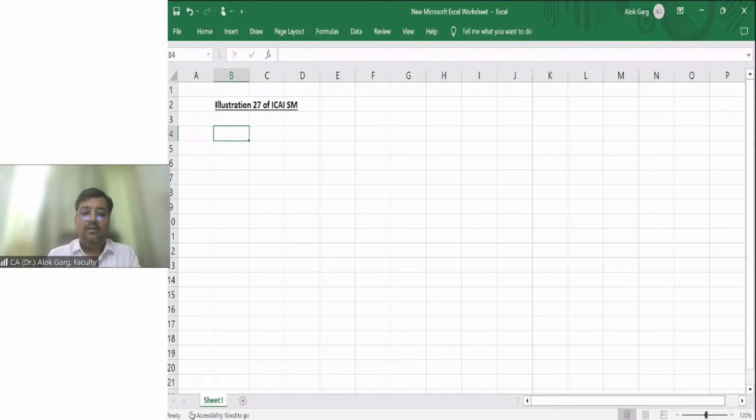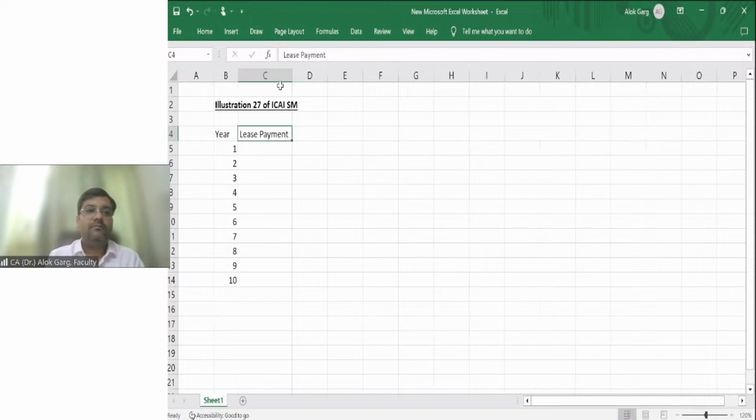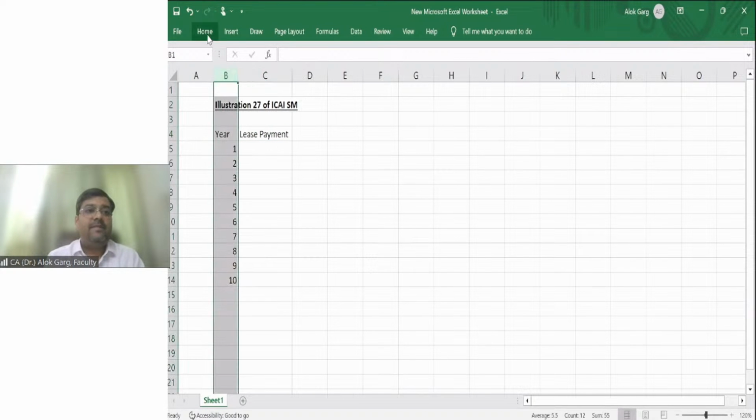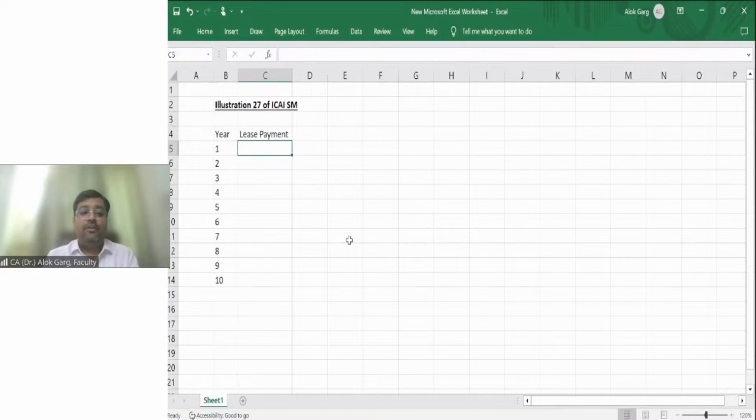First of all, the year: a total of 10 years. Then your lease payments are there. What is your lease payment? In the first year, it is 1 lakh rupees.